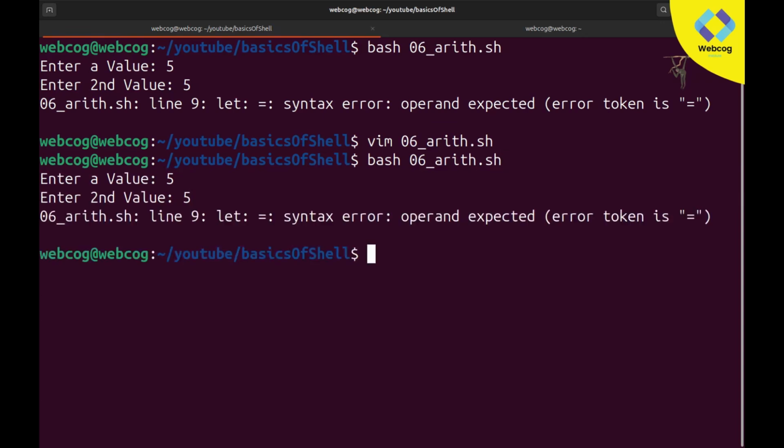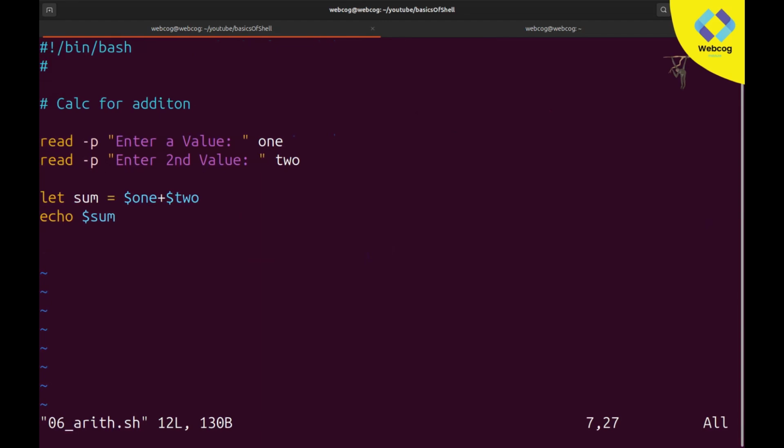We need to solve the syntax error we are getting. Actually, I was just experimenting to see whether this method would work or not, but it's not working, so it means we need to apply the real logic here.